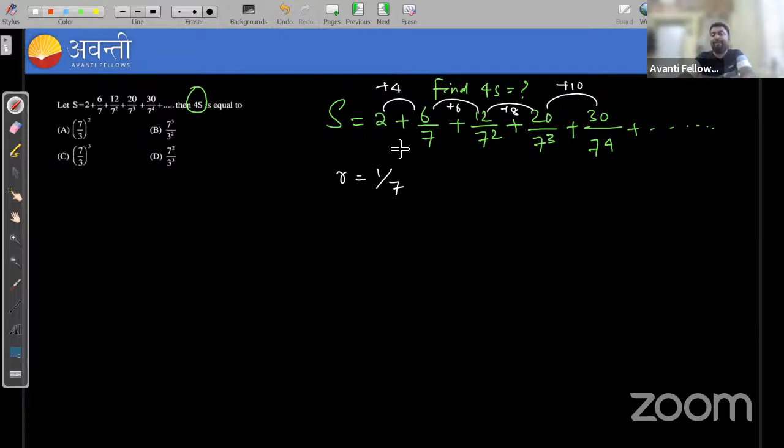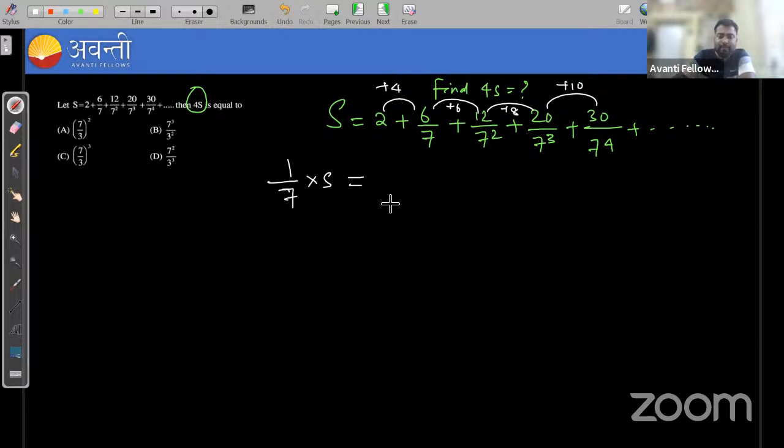So we have written the S here. What I'm suggesting is to write 1 upon 7 into S below the given series and shifting one term forward. Okay, shifting one term forward.